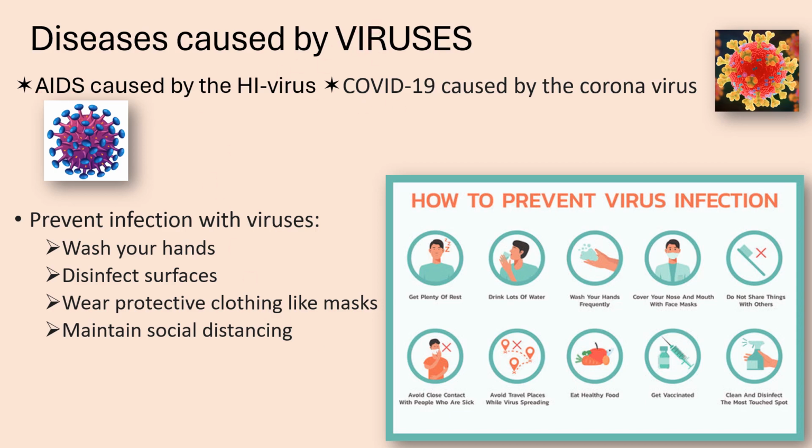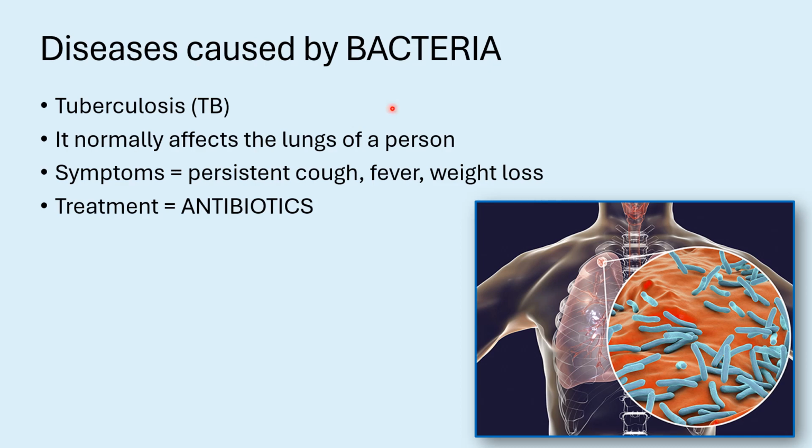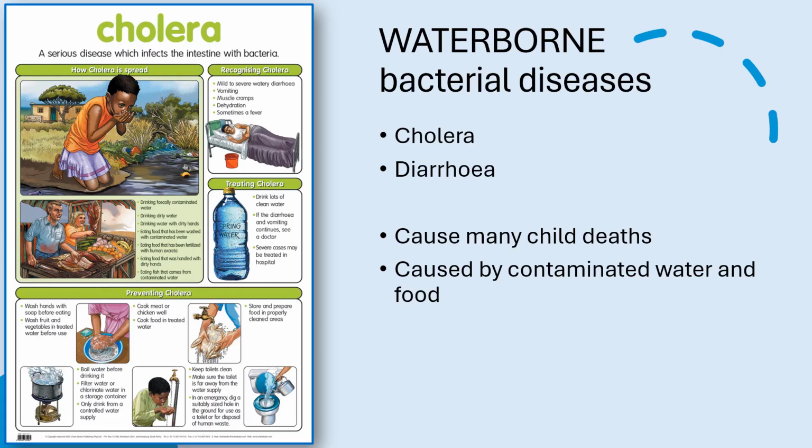It's AIDS and COVID-19. Then there are also diseases caused by bacteria. An example of such an illness is tuberculosis or TB. It normally affects the lungs of a person. The bacteria grows in the lungs of a person. And the symptoms for TB is normally a persistent cough and then fever and weight loss. But luckily we can treat TB, and the treatment for TB is through antibiotics. So antibiotics is a medicine that can kill the bacteria causing TB.